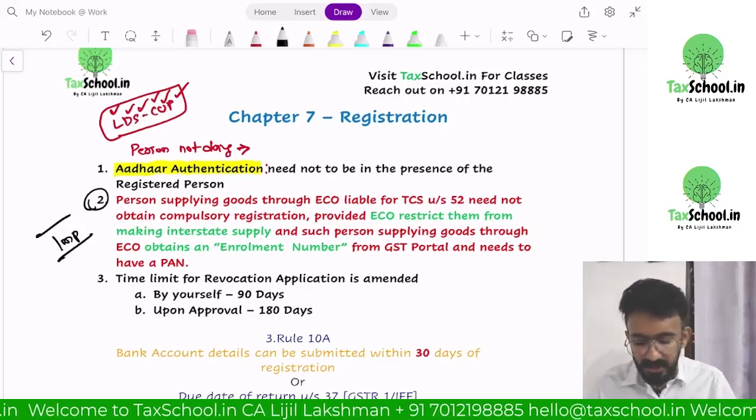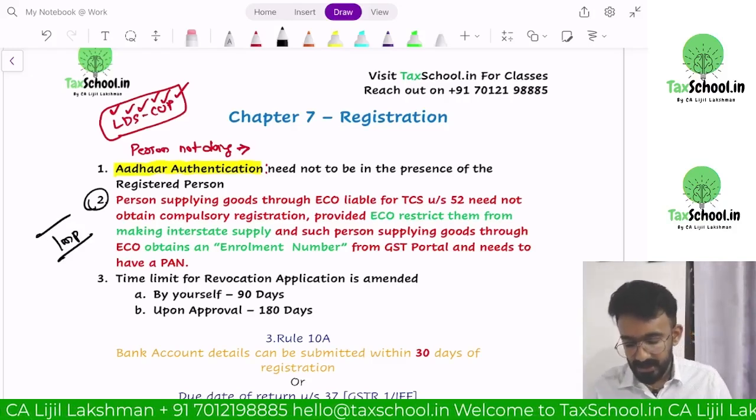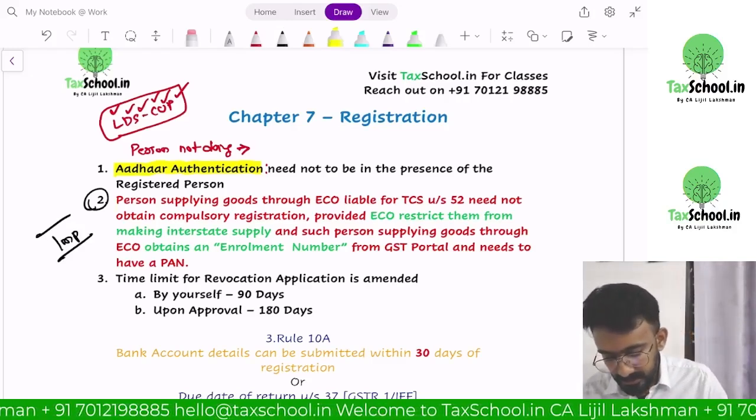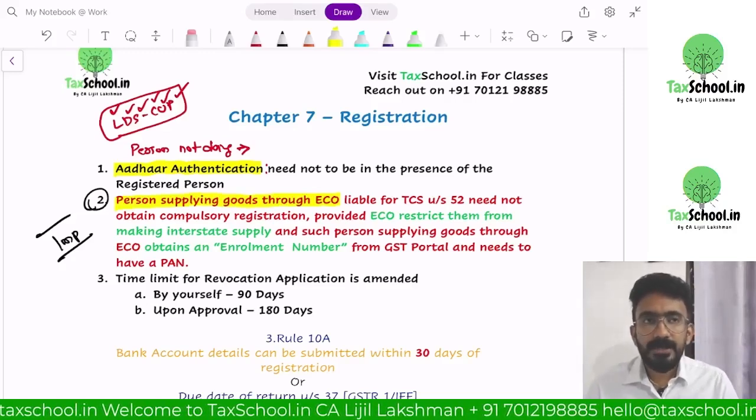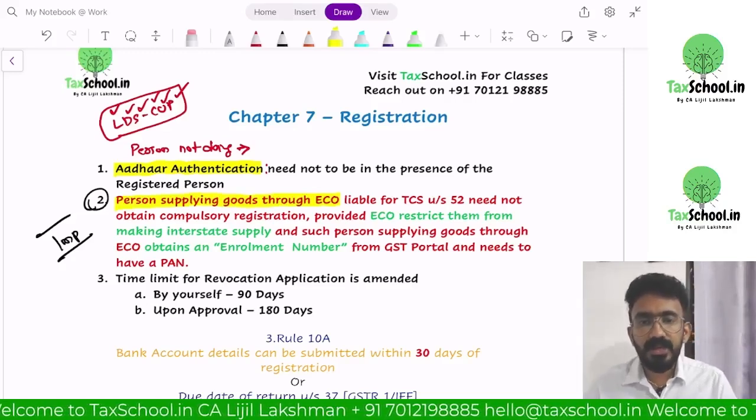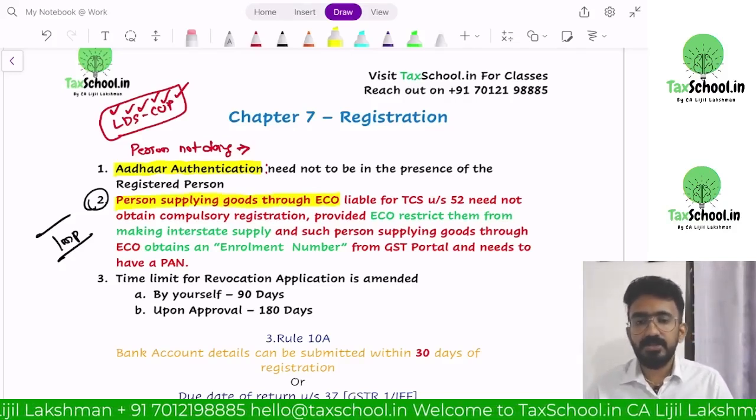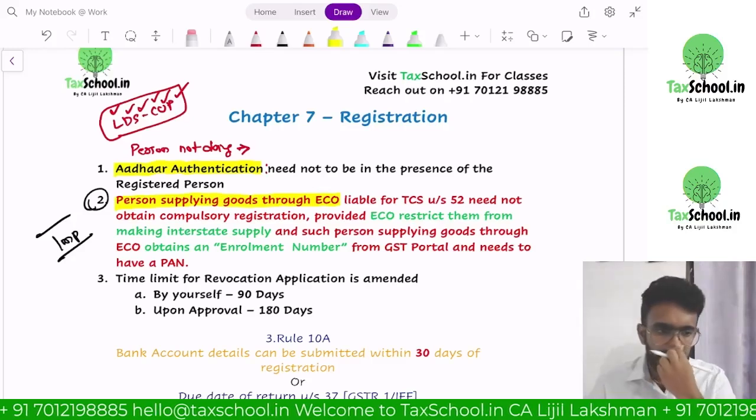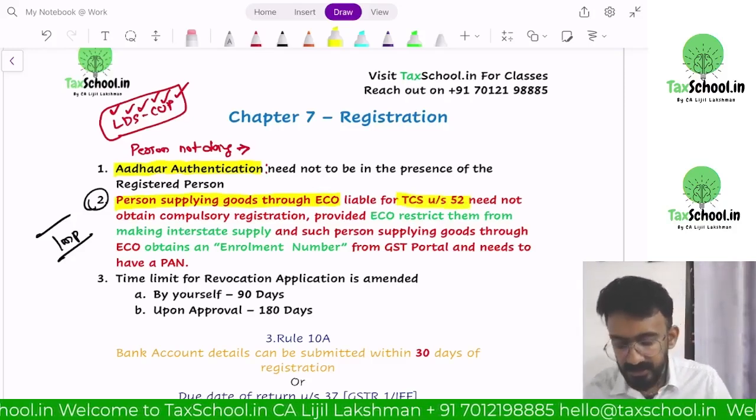Person supplying goods through e-commerce operator liable for TCS need not obtain compulsory registration. Person supplying goods through e-commerce operator. Classic example could be a supplier of mobile phone in Amazon or supplier of bags in Amazon. Somebody wants to register in Amazon and then supply through Amazon. Okay, Amazon is an e-commerce operator. Amazon is liable for TCS under section 52.